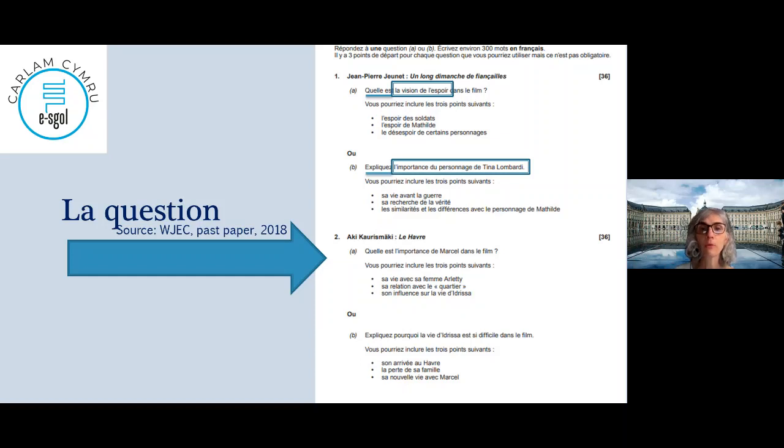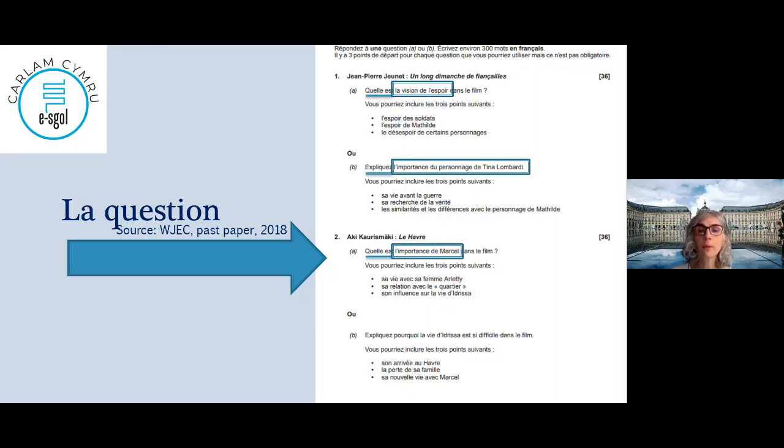So think that way. Next film was Le Havre. So that film, c'est quelle est, again, look at the question, they look quite alike, in fact. Et quelle est l'importance de Marcel dans le film? Quelle est l'importance de Marcel? So if you check 2 different movies, but quite similar questions, which means that could happen any years, in fact. You could have a question on a character and the importance of that character for certain movies, not for all this year, but in general, yes.